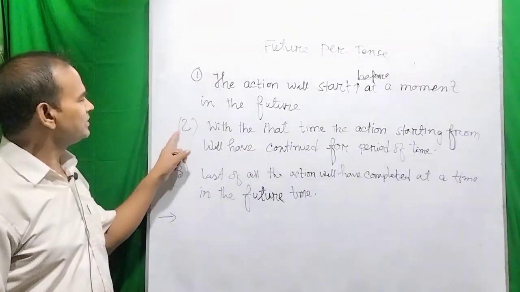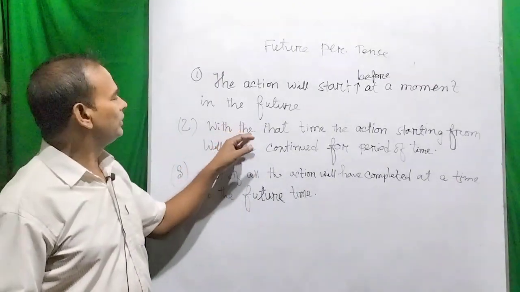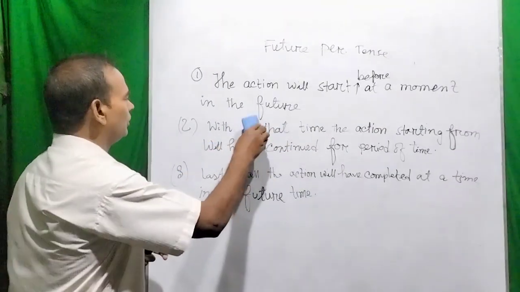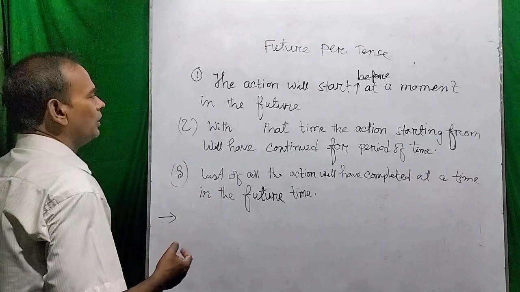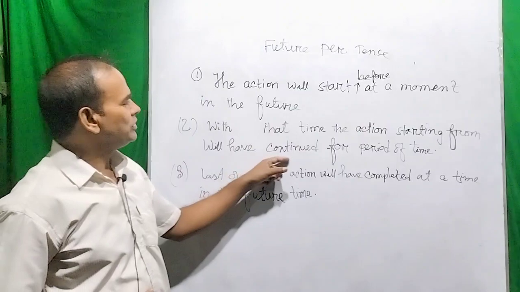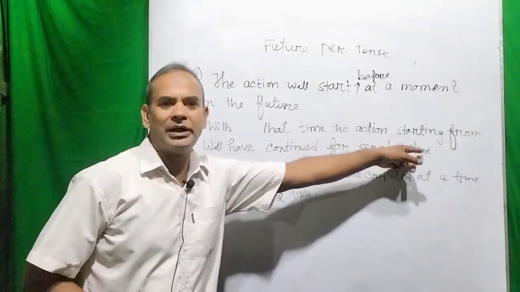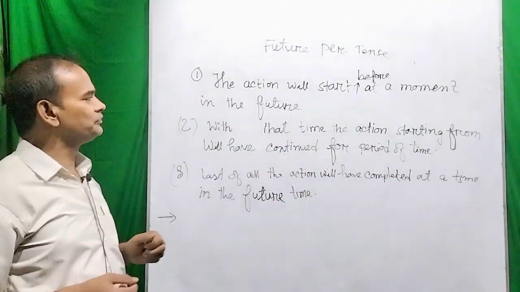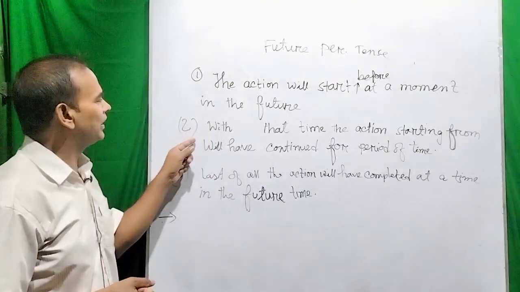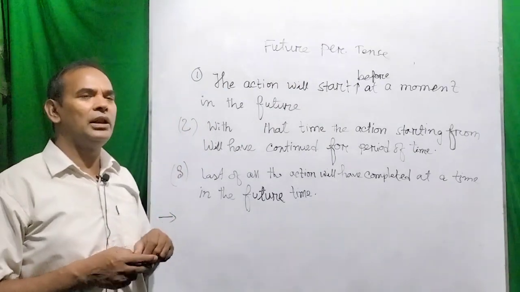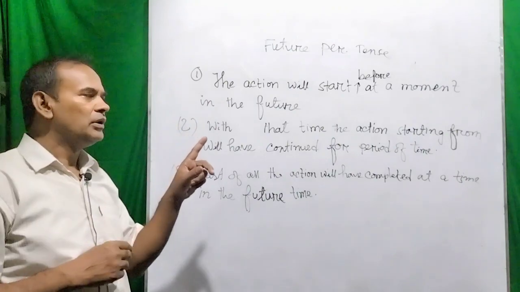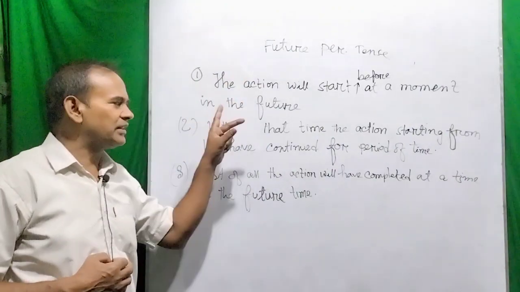And the second one is that with that time, or you may say with the time, the action starting from will have continued for a period of time. So the second trait or the second point of future perfect tense is that the action will have continued from the time of starting the work.